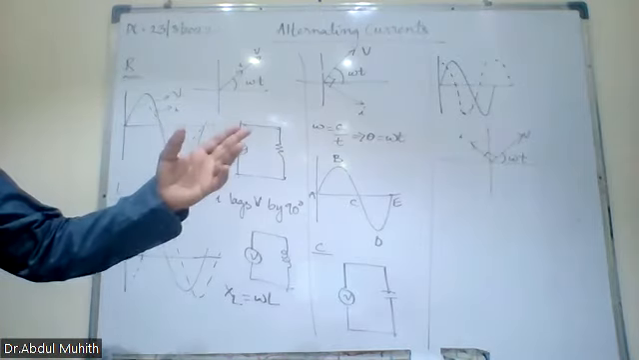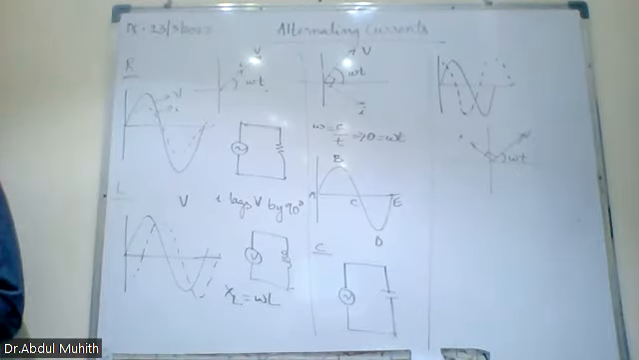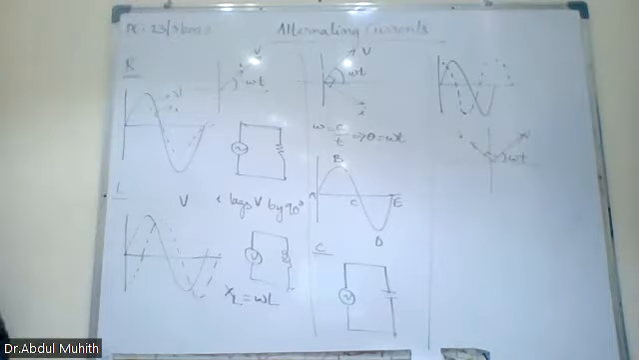It blocks DC and allows AC to pass through. AC means this current, the AC that we said, this oscillating current. Okay, this is the oscillating one.